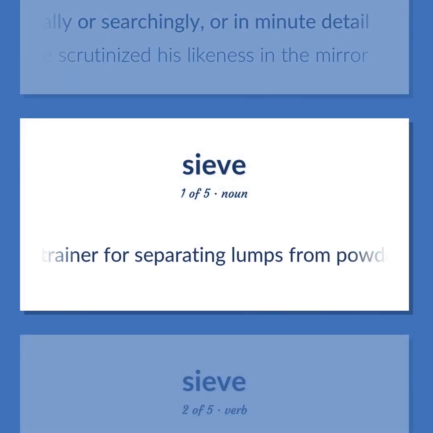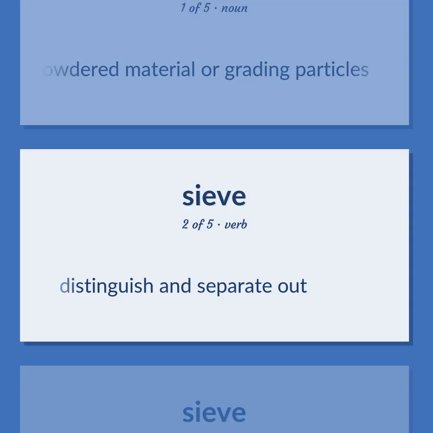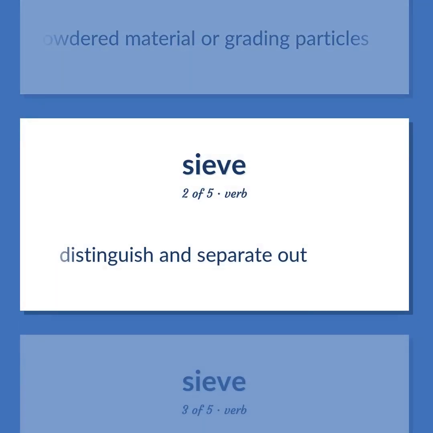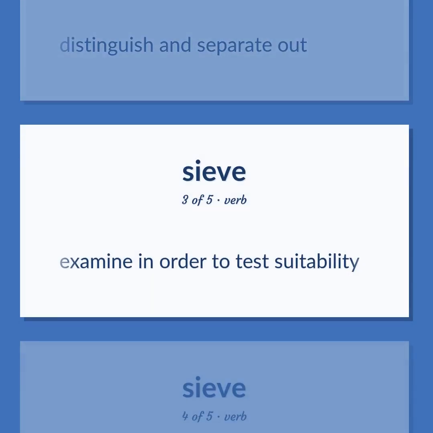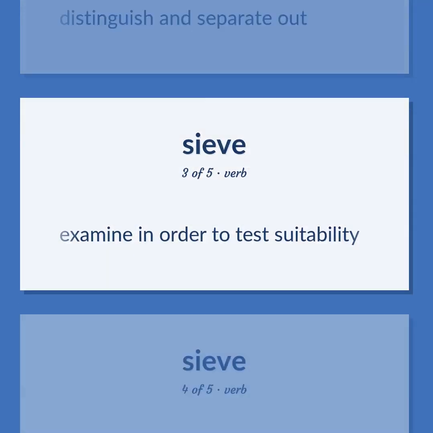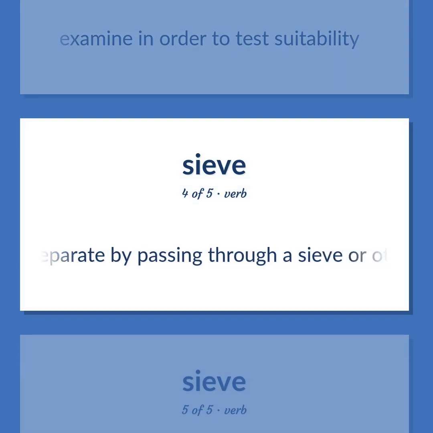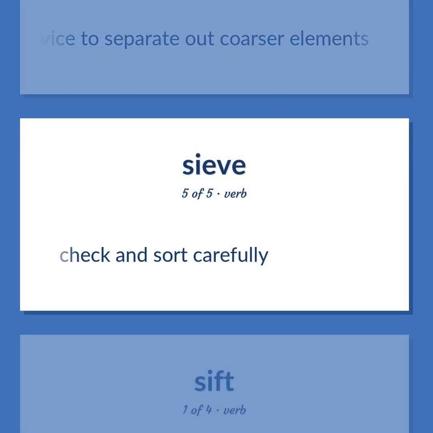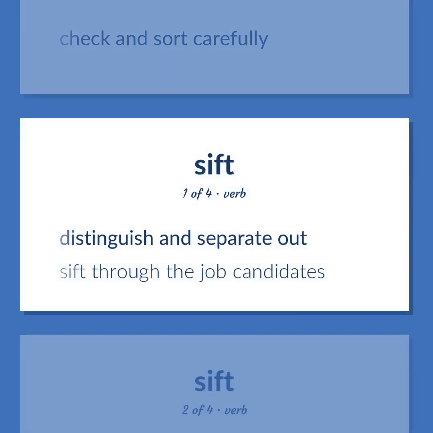A strainer for separating lumps from powdered material or grating particles. Distinguish and separate out. Examine in order to test suitability. Separate by passing through a sieve or other straining device to separate out coarser elements. Check and sort carefully. Distinguish and separate out. Sift through the job candidates.